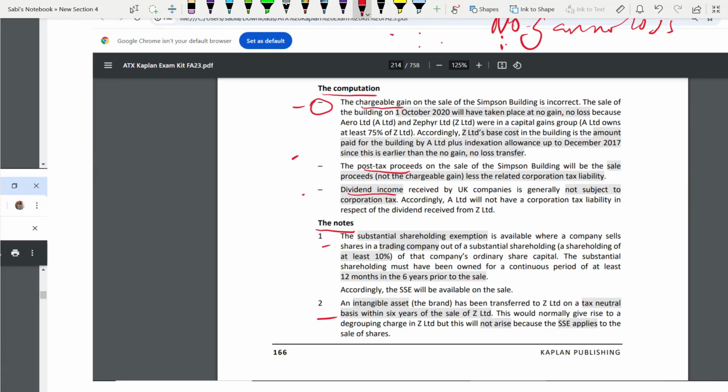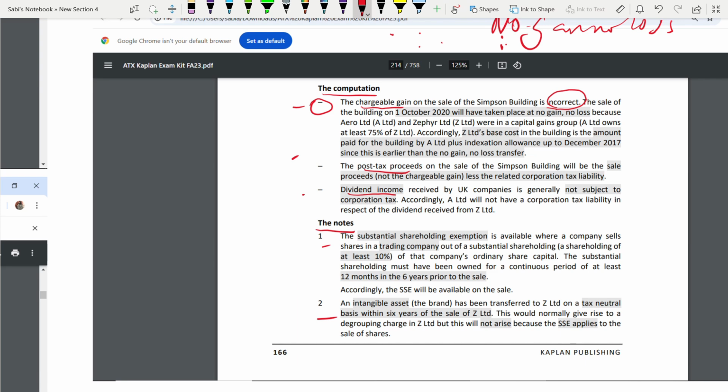Three things you have to talk about in computation. Okay. So in the computation, state by saying whether it's correct or not. We now know it's incorrect. So that's your first sentence: chargeable gain on the sale of Simpson building is incorrect.